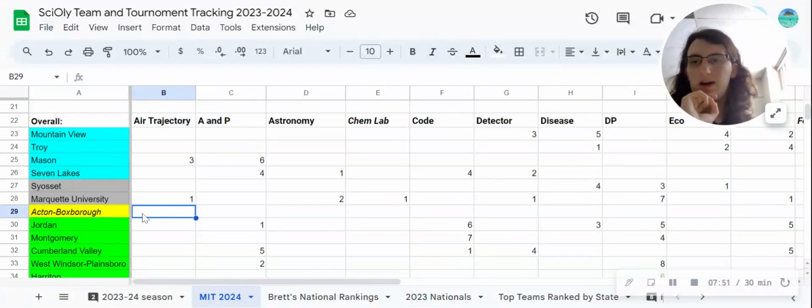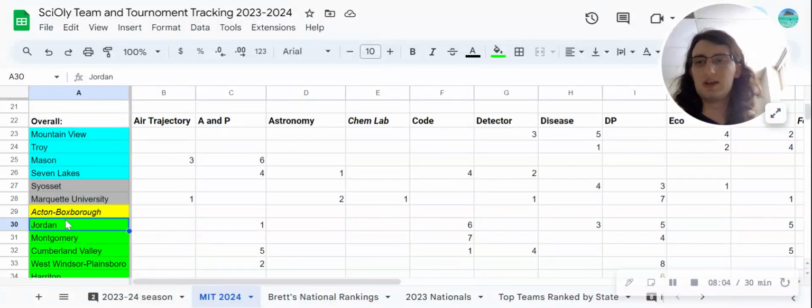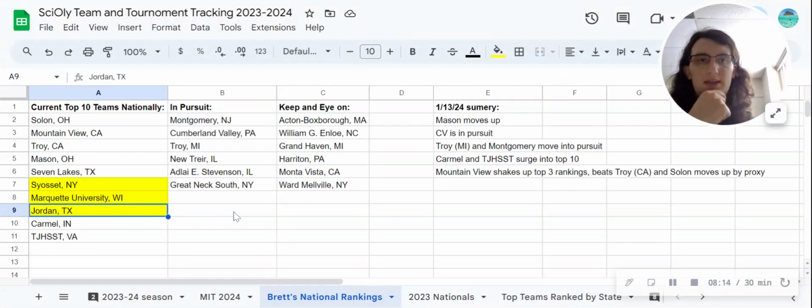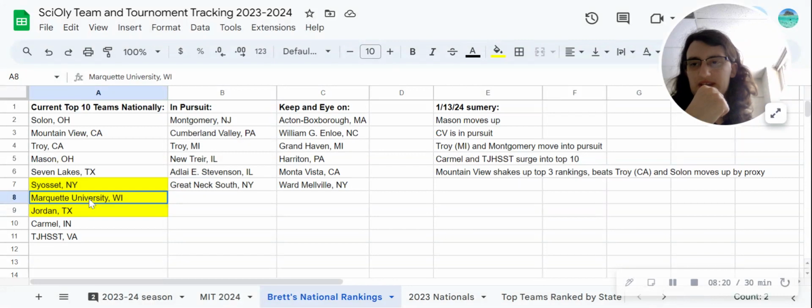And the other thing I wanted to talk about was Syosset and Marquette, because you'll notice this was a last-minute change that I made right before I started recording. I actually am ranking them ahead of Jordan and Acton Boxborough. Again, as I just said, Acton Boxborough, we don't have any data on. But Jordan, if you remember correctly, in the last time you saw my top 10 nationally ranked teams, Jordan was ahead of Syosset and Marquette.